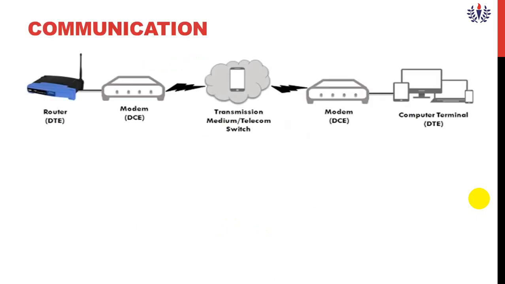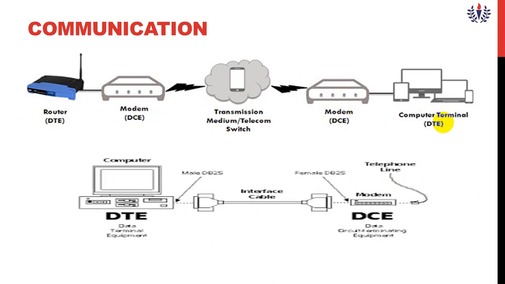When you come to the communication part, this is the first module: router, DCE, transmission medium. We can say it will be a telecom switch, and again a modem. There are two modems, for receiving and sending, and a computer terminal, DTE. DTE means data terminal equipment. DCE means data circuit terminating equipment.